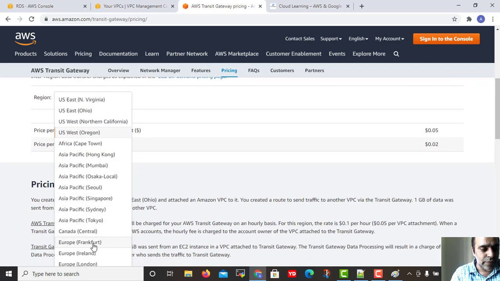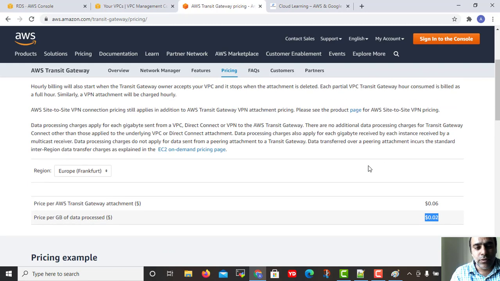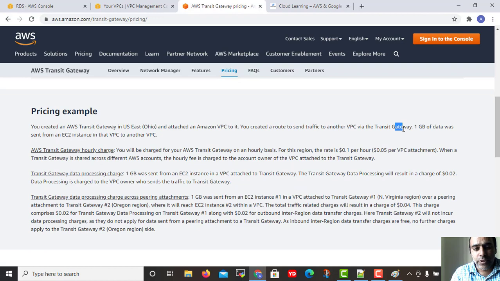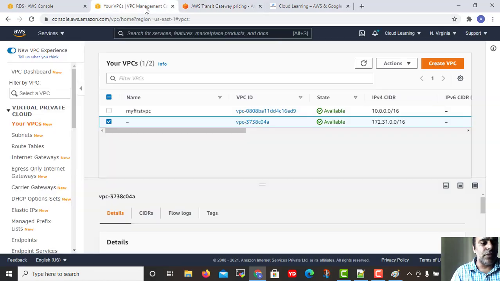For Frankfurt, it is a bit higher. Per transit gateway attachment charge is 0.06, per GB data processing cost is 0.02, and as I told you, $0.1 they are charging for every region. I hope you got the clarity.